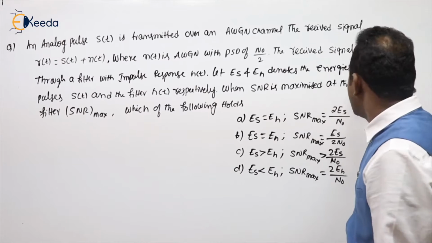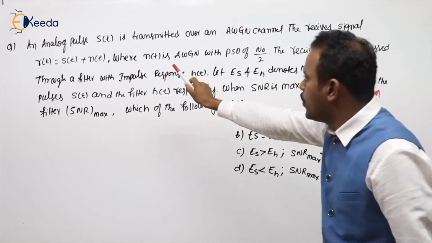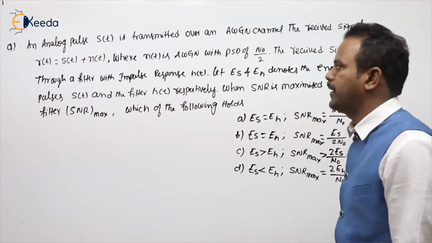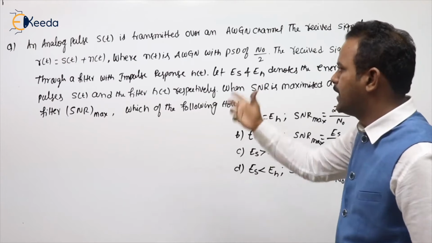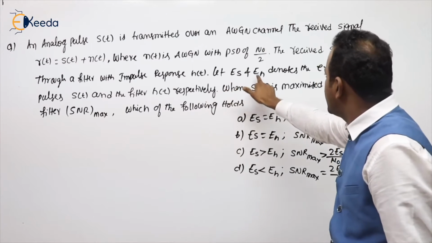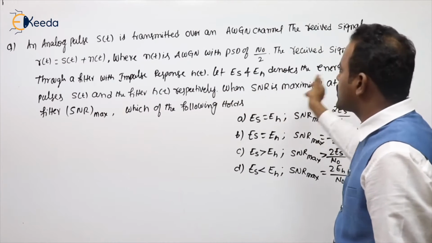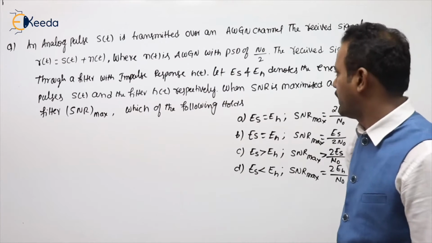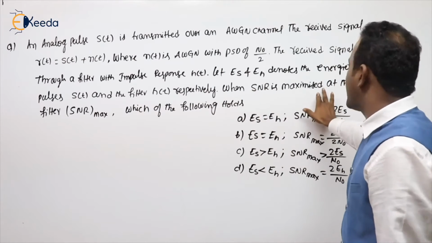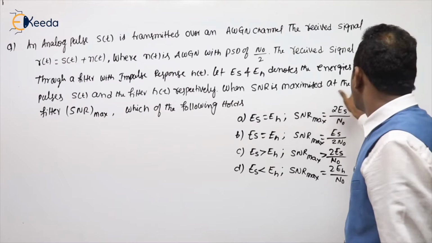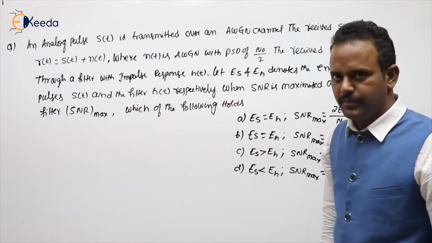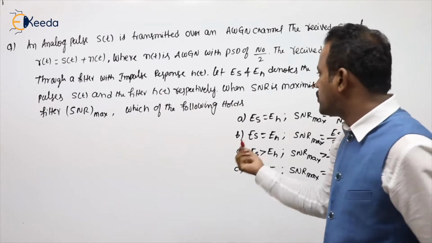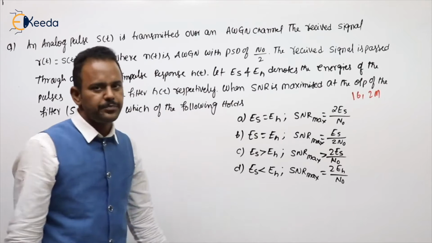The received signal is passed through a filter whose impulse response is h of t. Let Es and Eh denote the energies of the pulse S of t and the filter h of t respectively. When SNR is maximized at the output of the filter, SNR max, which of the following holds?